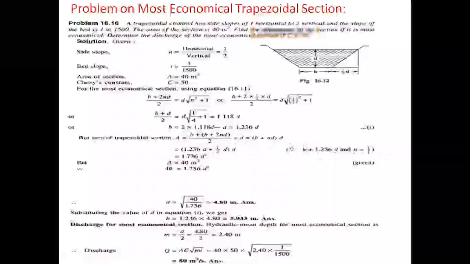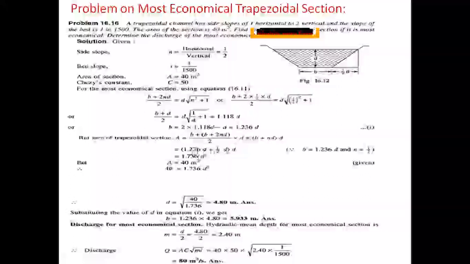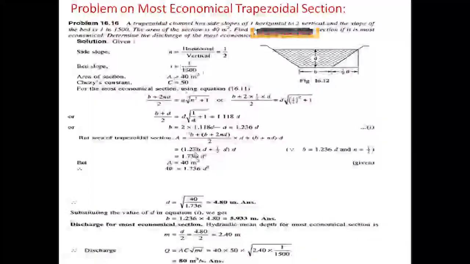Substituting the values in the area formula: 1.236 d plus 1 by 2 into d, into d. This gives 1.236 d plus 0.5 d square, which is 1.736 d square. The area value given in the problem is 40 meter square.